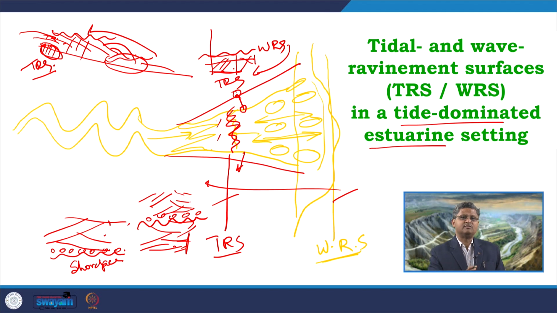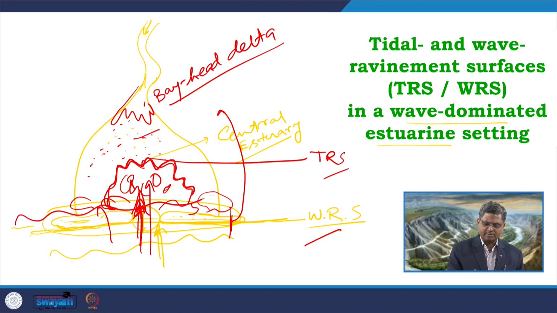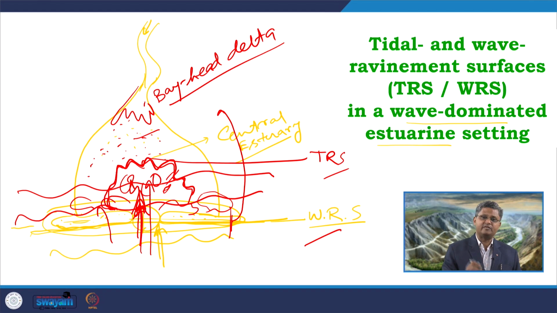Same is the case for the wave dominated estuary. If the wave system gradually moves in, say it comes over here, it comes over here, the tidal refinement surface will be gradually overprinted by the wave refinement surface.